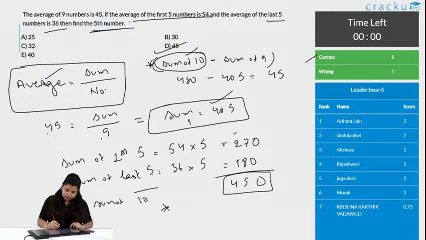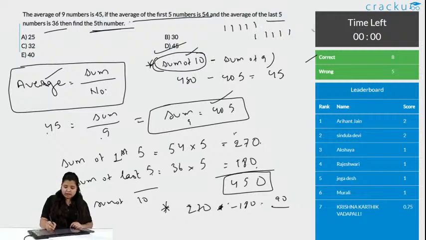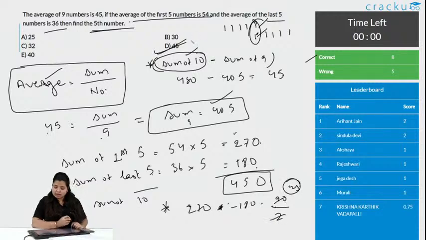In the next, rather than adding this, you can just subtract them. 270 minus 180 is equal to 90. So, when you are subtracting, let us say these are the numbers 1, 2, 3, 4, 5, the first 5 numbers, and 1, 2, 3, 4, 5, the last 5 numbers. When you are subtracting this and this, the common thing that gets subtracted is these two numbers 1 and 2. So, this sum is the average of these two numbers divided by 2, whatever you get, 45 is the answer. Option D is the correct answer.